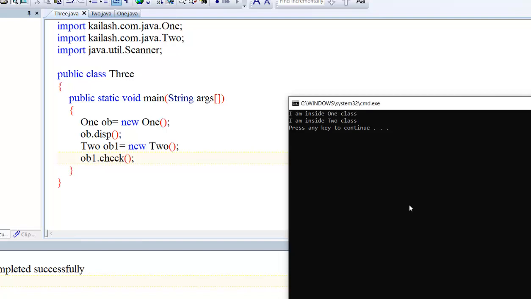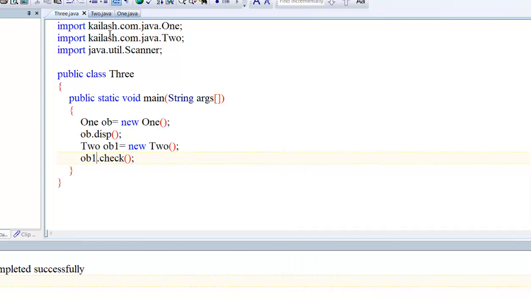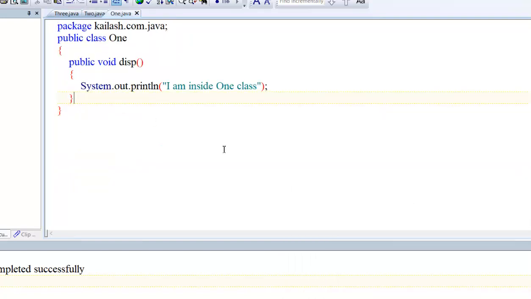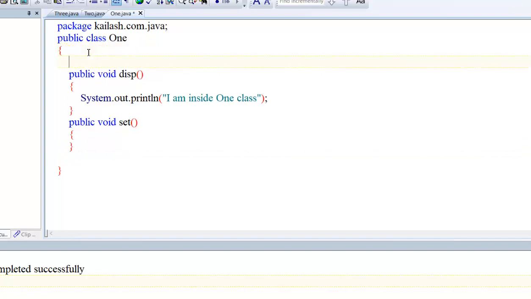Say we may write some other methods like display, like we will write a public void set method. Let's say I am writing set. What is that set? Let's say I am defining a variable a and I am writing here a equal to 100.